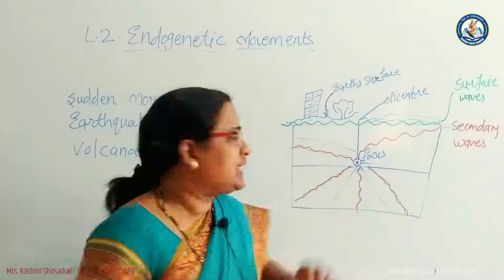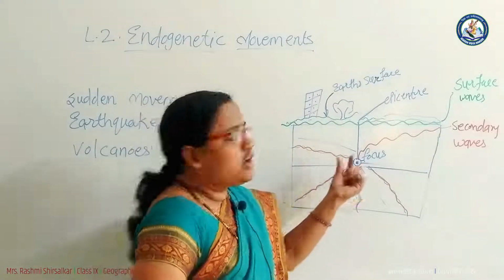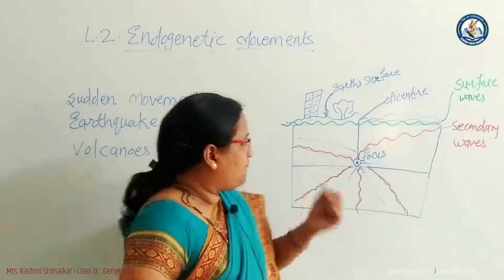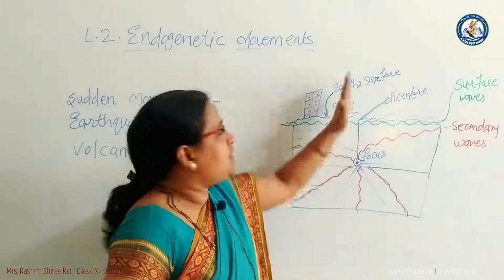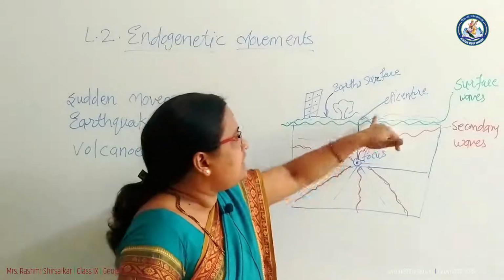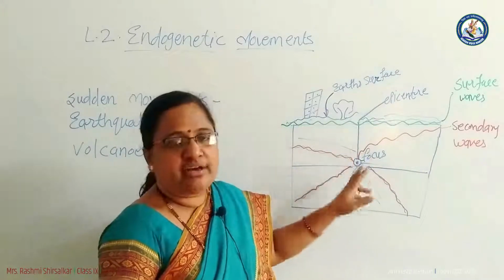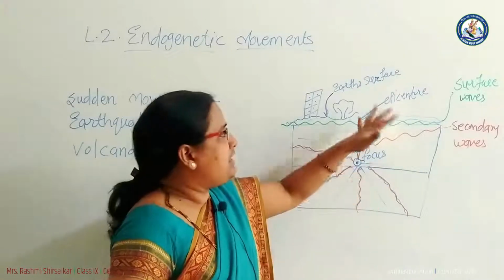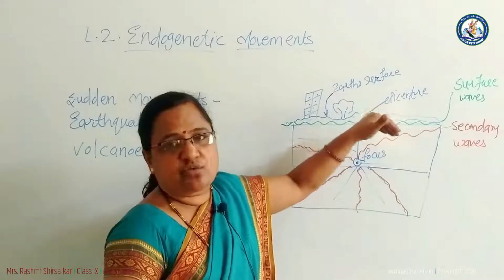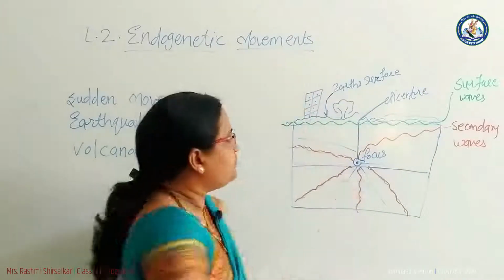and upward and downward. Now the focus is the center of the earthquake, and exactly at the perpendicular, the epicenter is on the surface. So the focus is situated in the interior of the earth and the epicenter is situated on the earth's surface, that is on the crust.